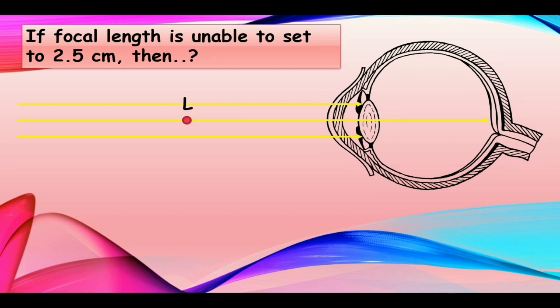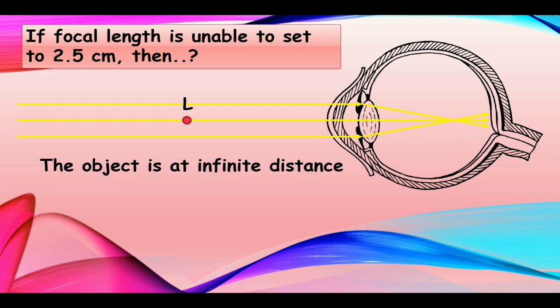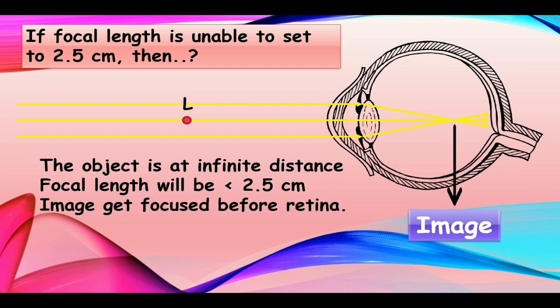It is less. So automatically all the parallel rays after refraction meet at a point before the retina. Then they diverge and strike the retina. So what happened? From the same object, three different rays are spotted at three different places, so automatically it becomes blurred. So the object is at infinite distance and the focal length is less than 2.5 centimeters. The image gets focused before the retina, so the image is formed at the point of intersection of these rays.